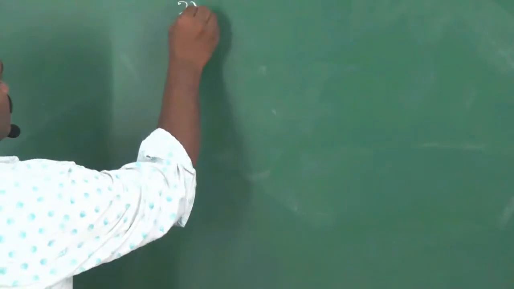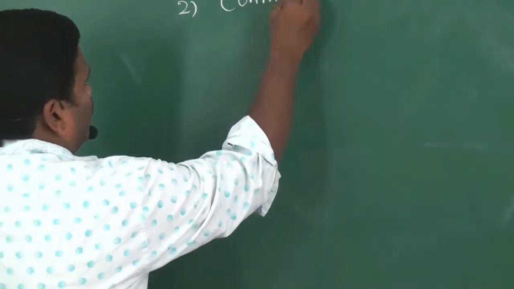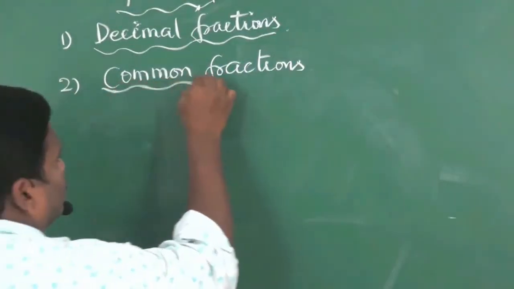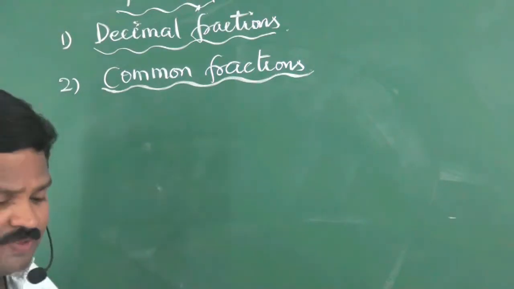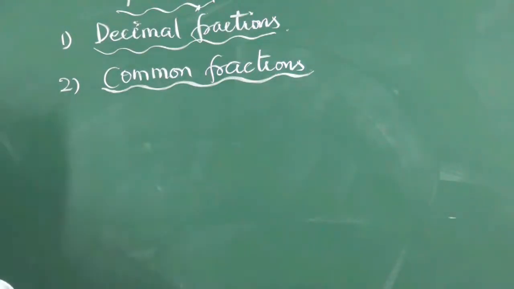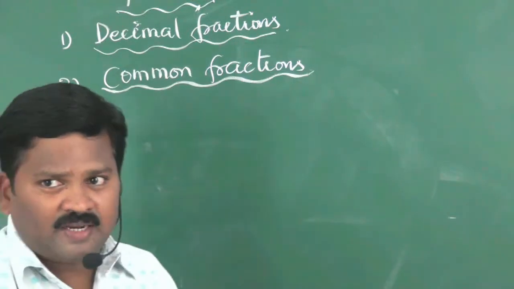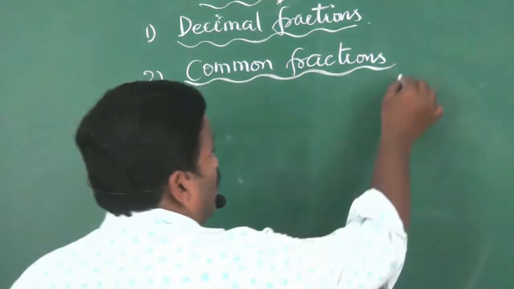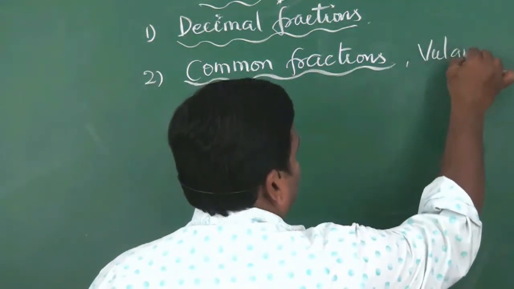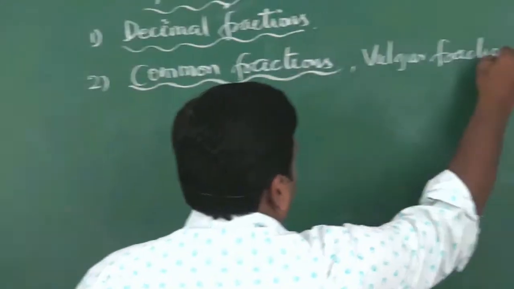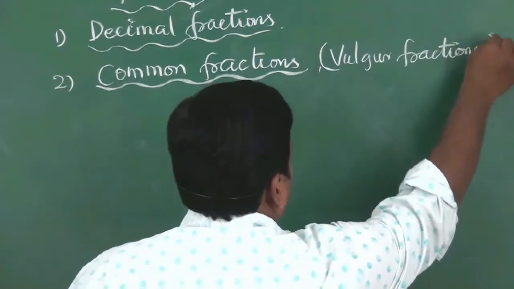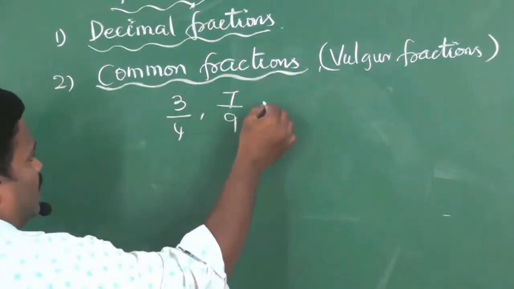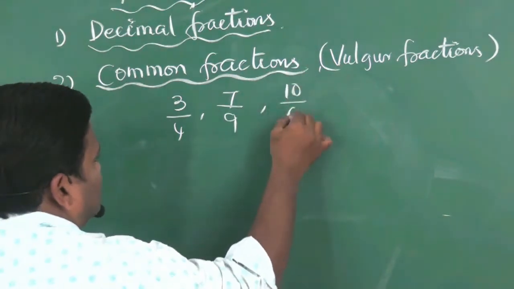Common fractions. If the denominators are not 10 or powers of 10, such kind of fractions are called common fractions or vulgar fractions, like 3 by 4, 7 by 9, 10 by 6.